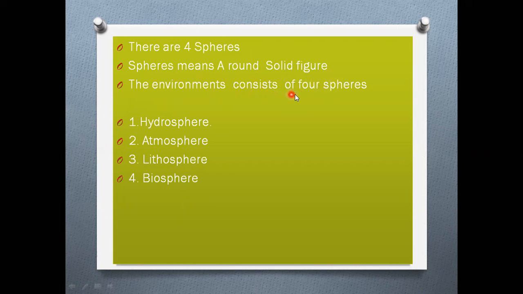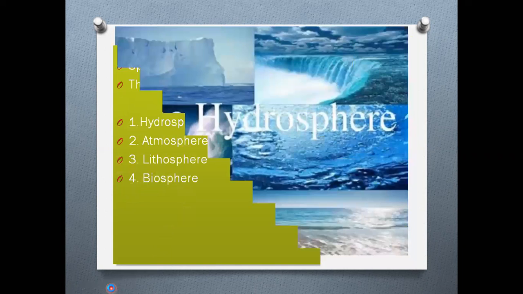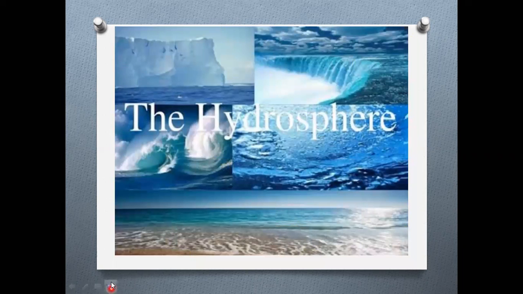And the environment consists of four spheres. How many spheres? Four spheres. Which are those? That is hydrosphere, atmosphere, lithosphere and biosphere. How many spheres are there? There are four spheres. One is hydrosphere, and next are atmosphere, lithosphere and biosphere.